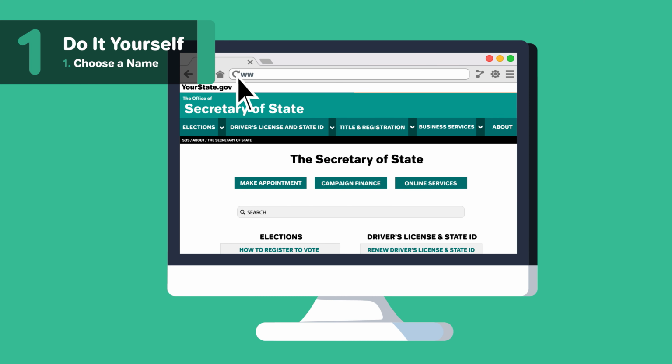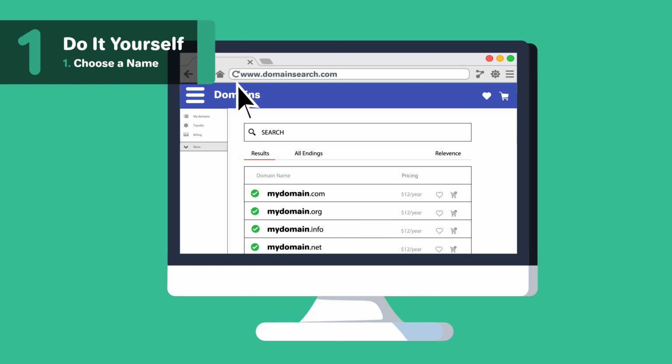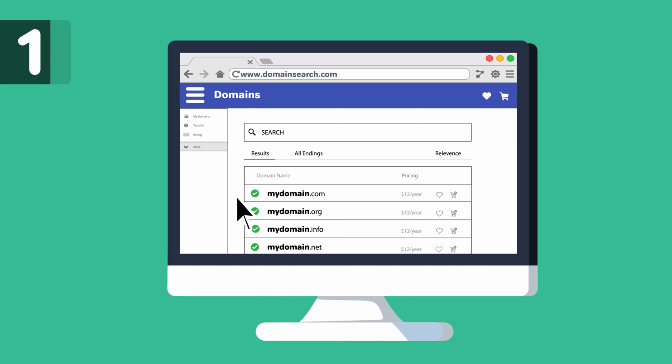After doing an Alabama name search, you'll want to do a domain search to see if your name is available as a URL. Even if you don't plan on making a website today, you may want to secure the URL so someone else doesn't take it.